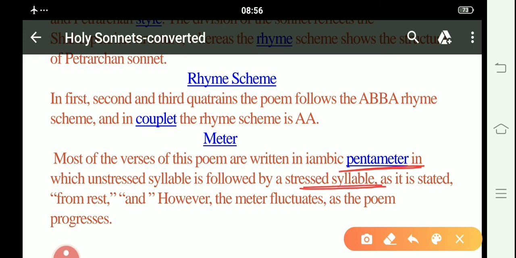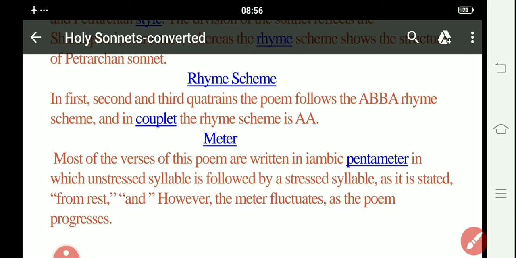So in iambic pentameter, what happens is an unstressed syllable is there, then there is a stressed syllable, then unstressed, then stressed, unstressed, stressed. These kinds of things go on in this particular meter, iambic pentameter, as it starts from the beginning, and however the meter fluctuates as the poem progresses. By the progressing of the poem, the meter also fluctuates, but at the very beginning, the poet used iambic pentameter.